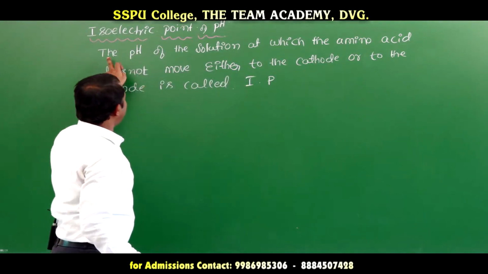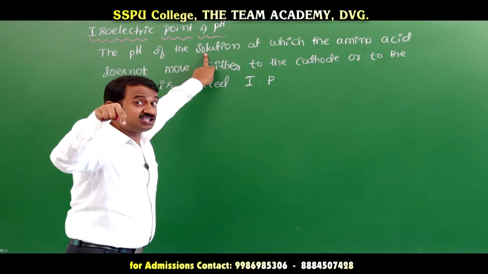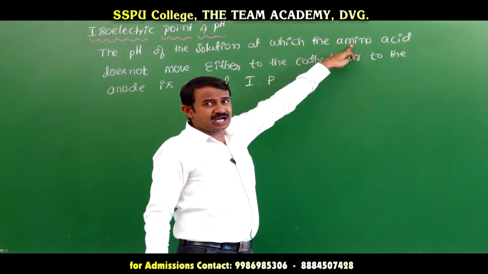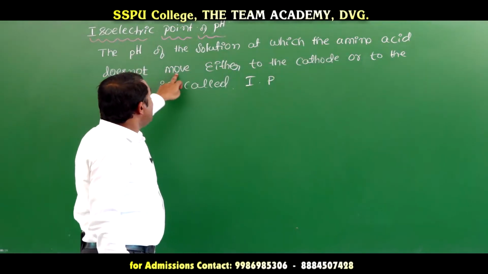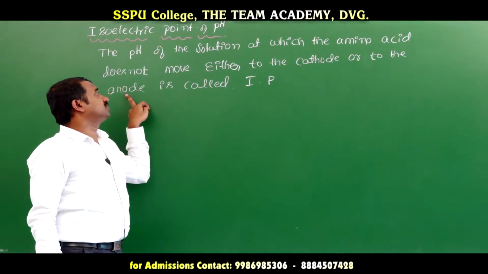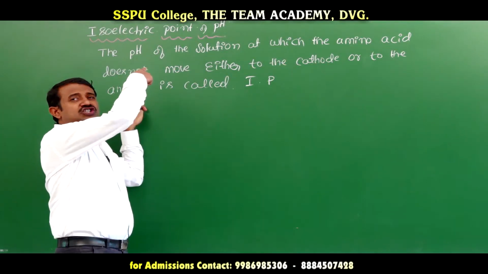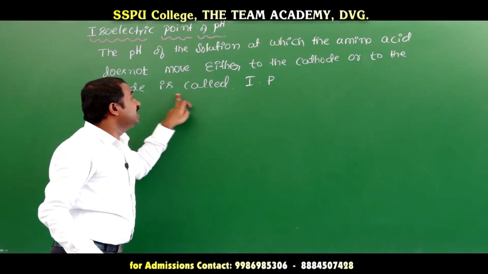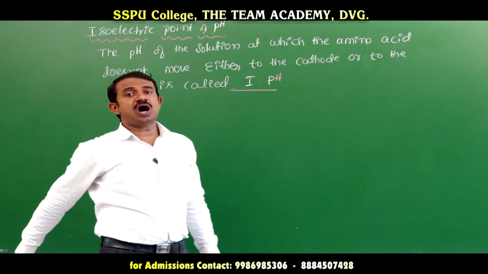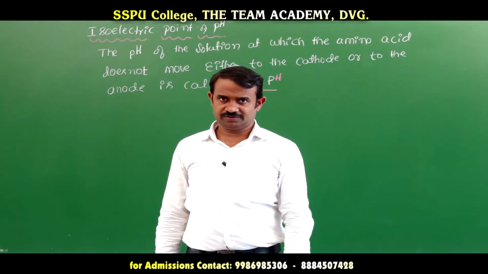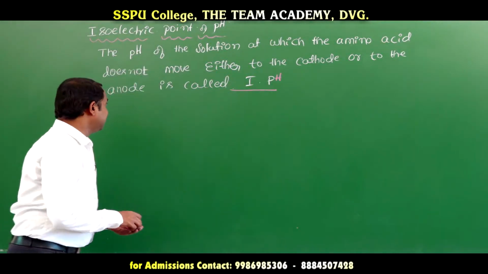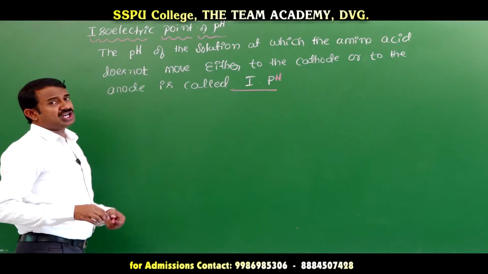It is called the isoelectric pH or point. Or we can write: the pH of the aqueous solution at which the amino acid does not move either to the cathode or to the anode under the influence of an electric field is called the isoelectric pH or isoelectric point. Okay, this is a 1 mark question they will ask: what is the isoelectric point? Next we will go for the structure of proteins.